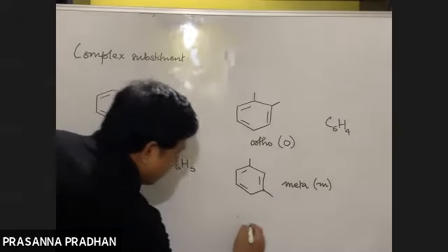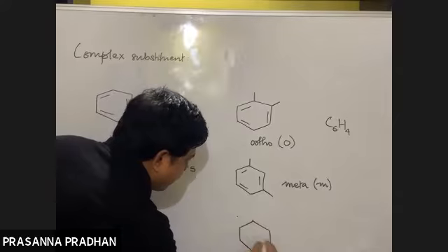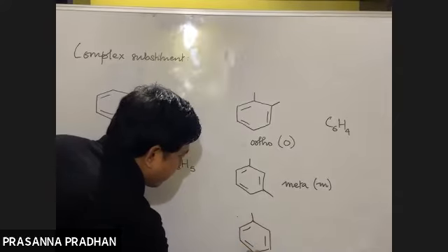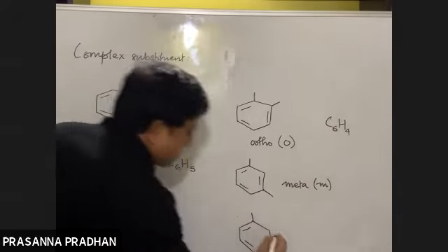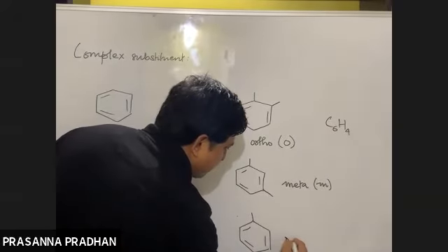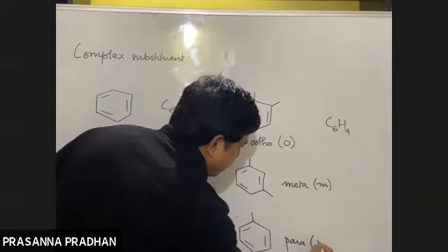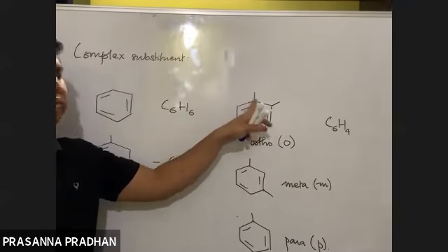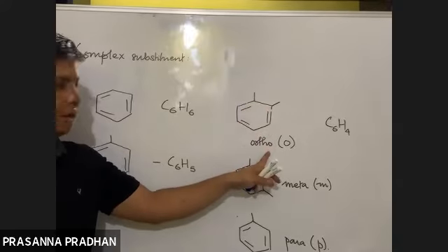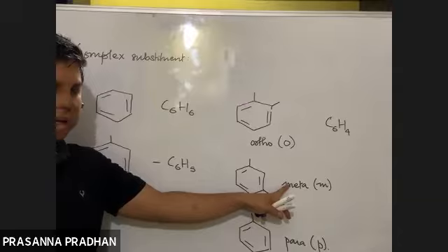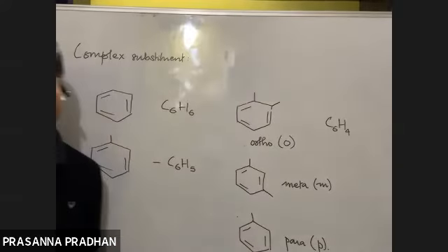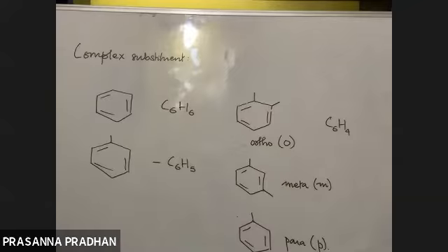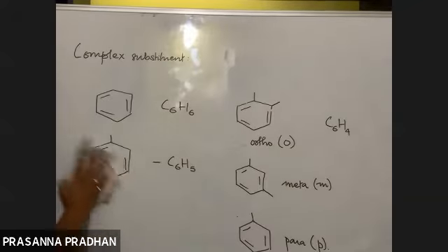Last possibility, the 2 substituents can be in the 1, 4 position like this. What are these positions known as? Yes, it's known as para or P. Okay, so C6H4 means the 2 hydrogen of benzene has been replaced by other 2 groups. And the 2 groups can be in which position? 1, 2, it's known as ortho. It can be in the 1, 3 position, meta. It can be in the 1, 4 position. It's known as para. Okay, now let us see some